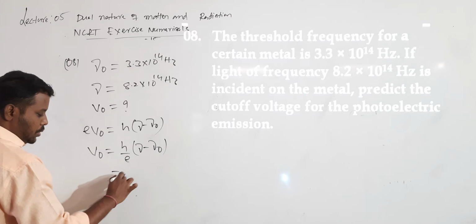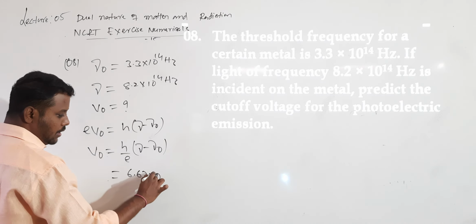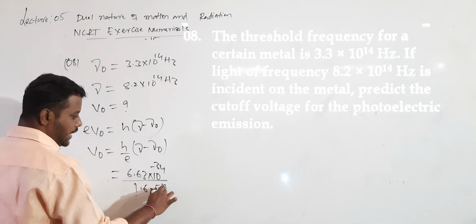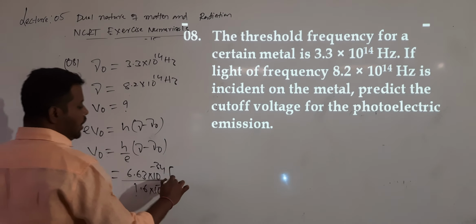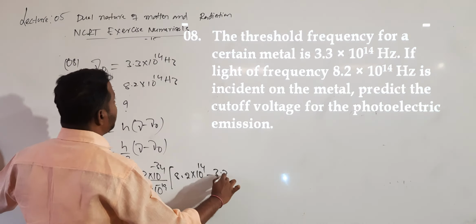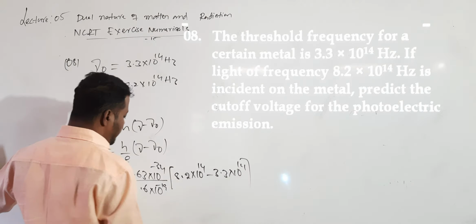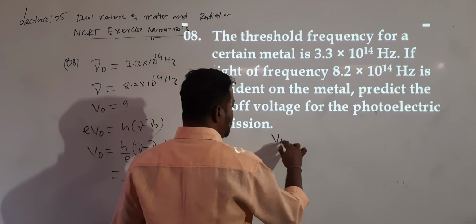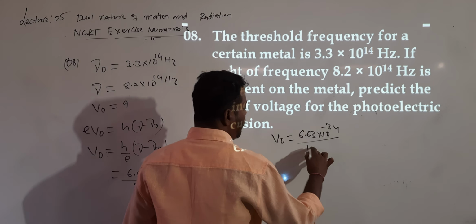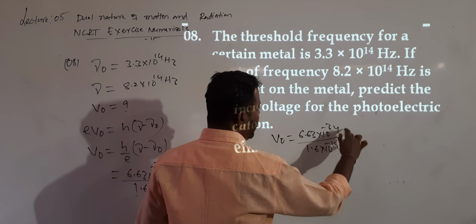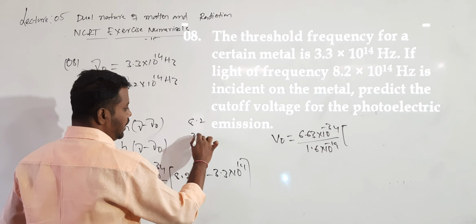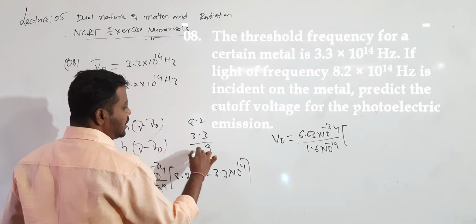Correct? So h value 6.63 into 10 power minus 34 by e value 1.6 into 10 power minus 19, into nu value. So nu value is 8.2 into 10 power 14 minus 3.3 into 10 power 14. Simplify this. V naught value is 6.63 into 10 power minus 34 divided by 1.6 into 10 power minus 19. And what about the subtract value? 8.2 minus 3.3, here I will get 4.9.